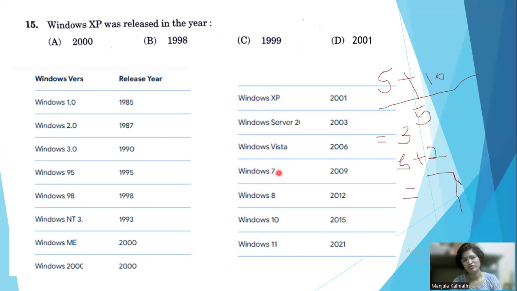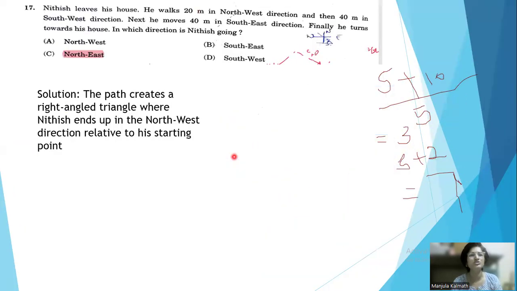Then Windows 7, which is more efficient than all of these, in 2009. Windows 8 in 2012, Windows 10 in 2015, and now Windows 11 in 2021. It is still in progress and will keep releasing higher versions of operating systems. This time it asked about XP; next time it may ask about any other operating system. So you should remember all these and the dates on which they were released. The next question comes.